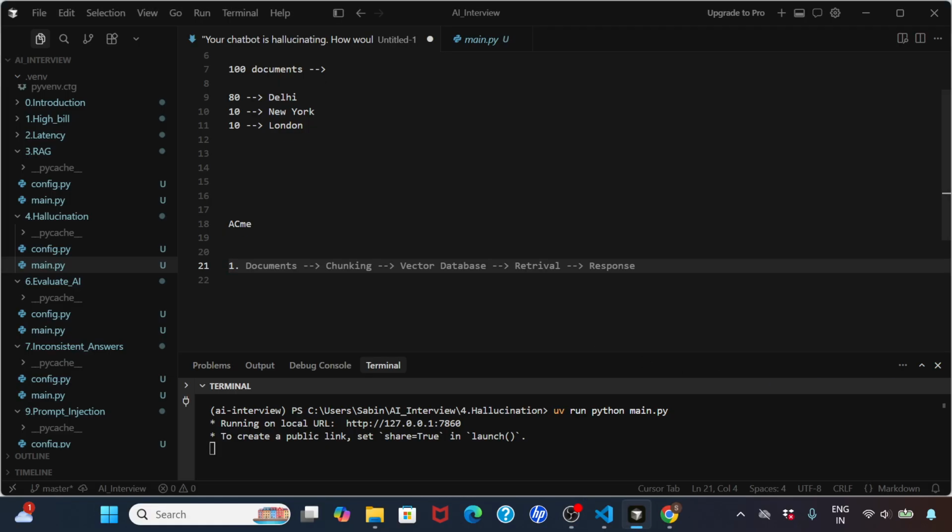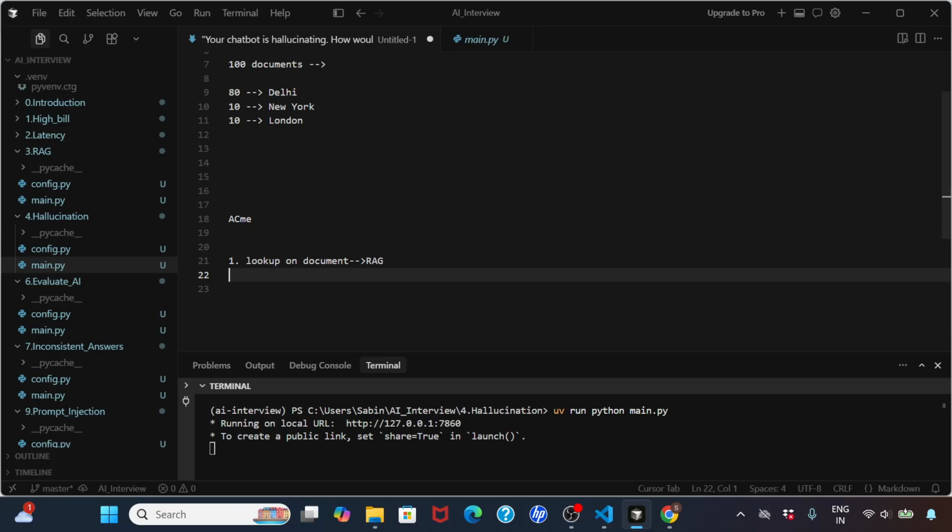So for the first thing that we just saw, what did we see? You do a lookup on the documents, whether they are policy documents or whatever documents you have. This is the concept of RAG, so that way you only retrieve the information from the trusted source.